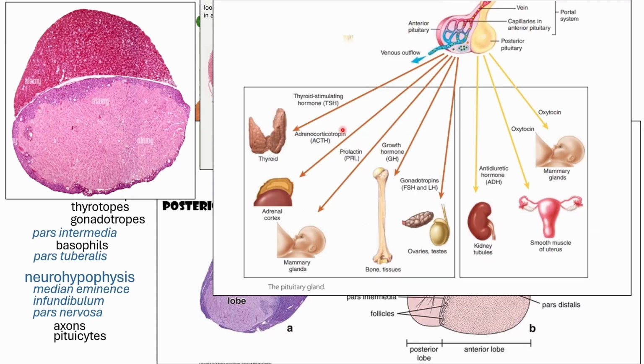And of course, these different subparts will produce different hormones, which can affect or control other glands or other specific organs. So that is what's special about the pituitary gland. One of its major functions is to control the other glands. Okay, so it's a gland controlling other glands. It produces hormones that influence the action of other hormone producing glands.